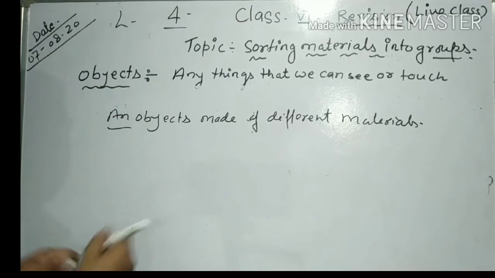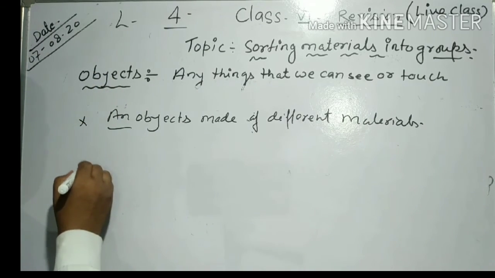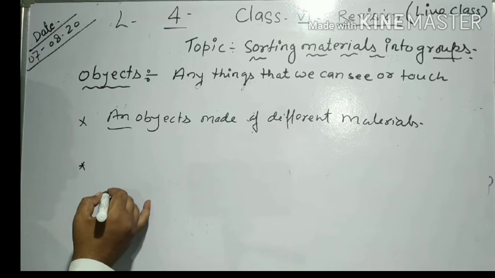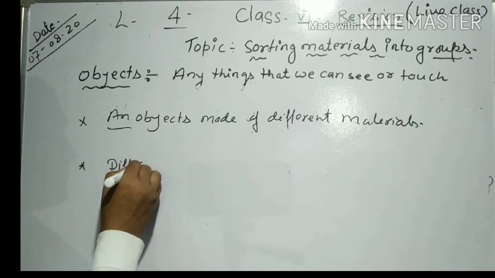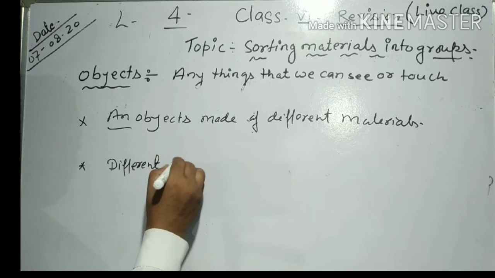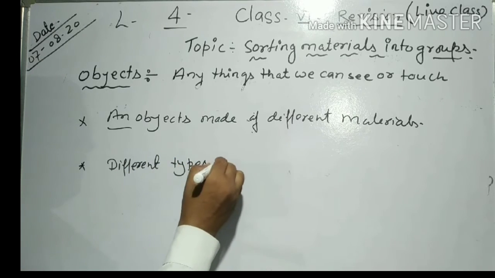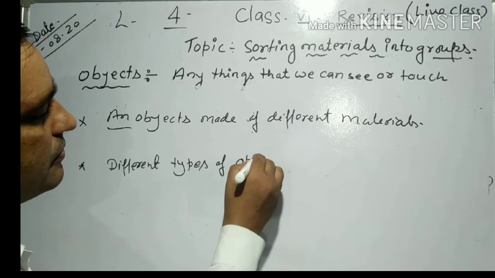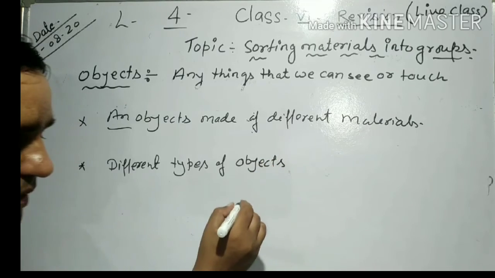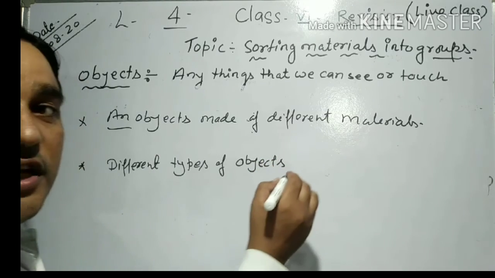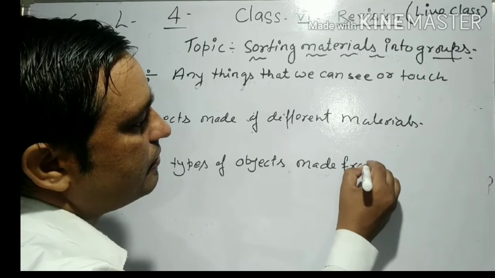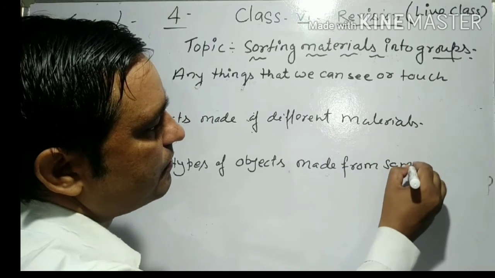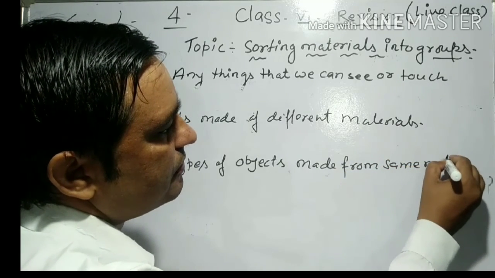Now see the next topic, different types of objects made from the same material.